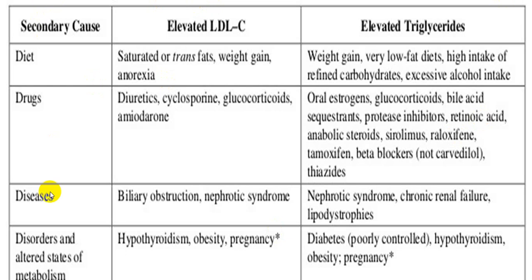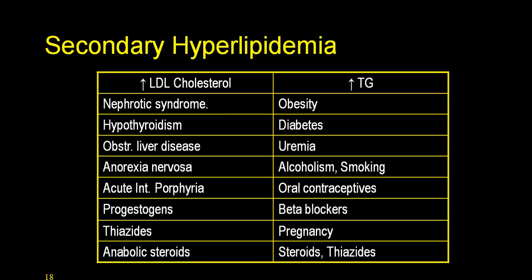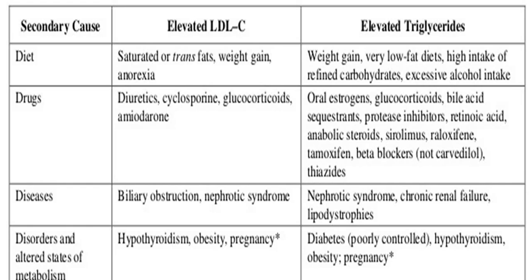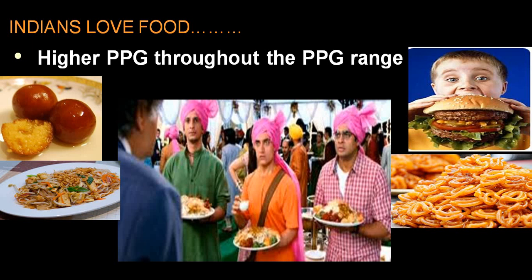These are some of the other groups: diet, drugs, disease, disorders, elevated LDL, elevated TG. We already mentioned in the previous slide. Most common in India, because we Indians love food and our food gives rise to elevated levels of TG, low levels of HDL and high levels of LDL. All are atherogenic.